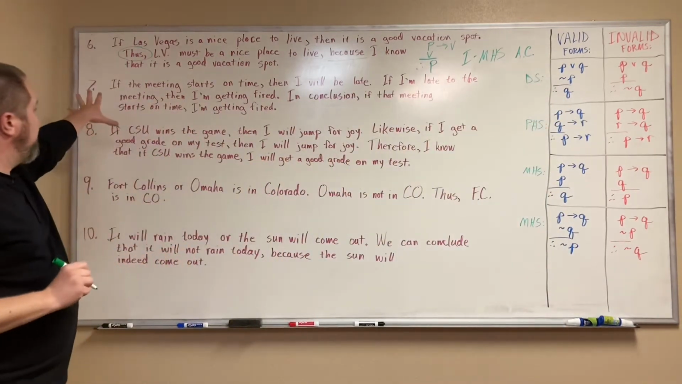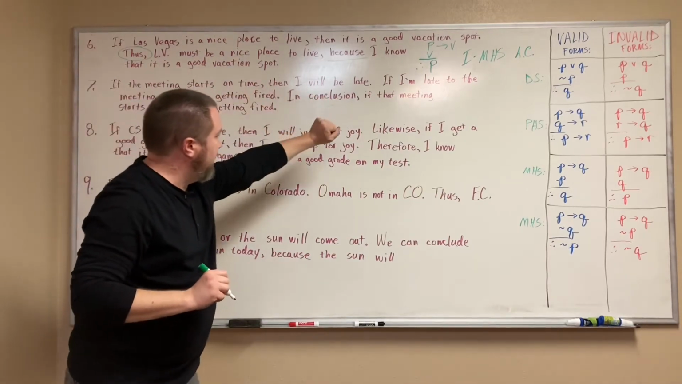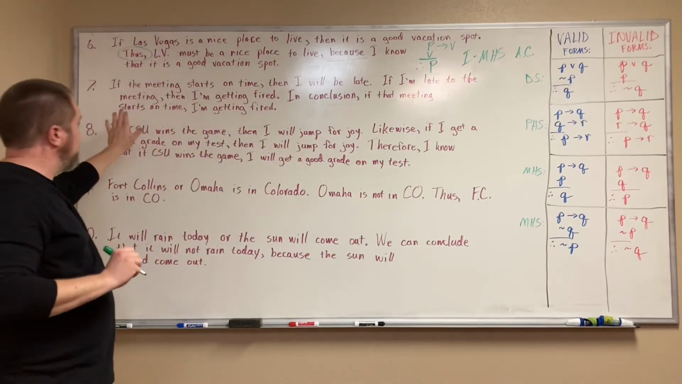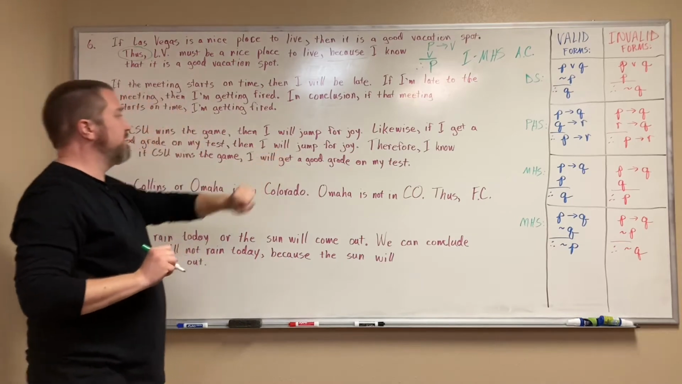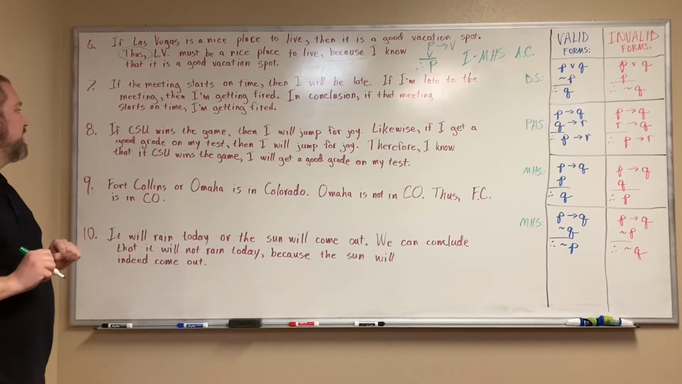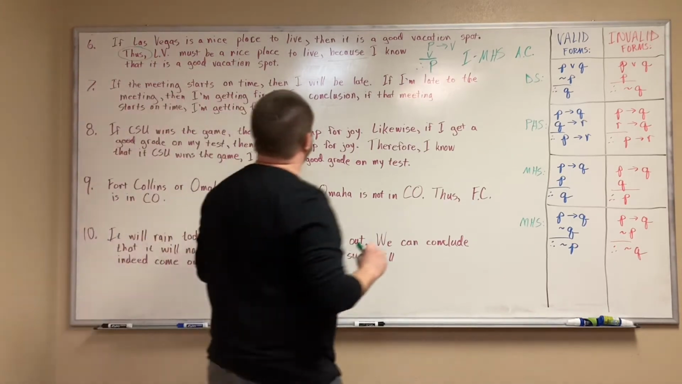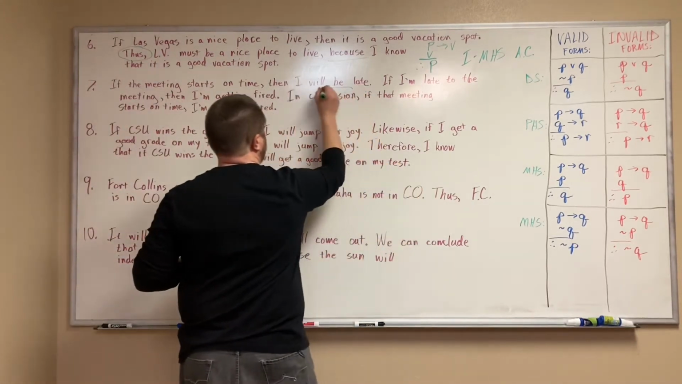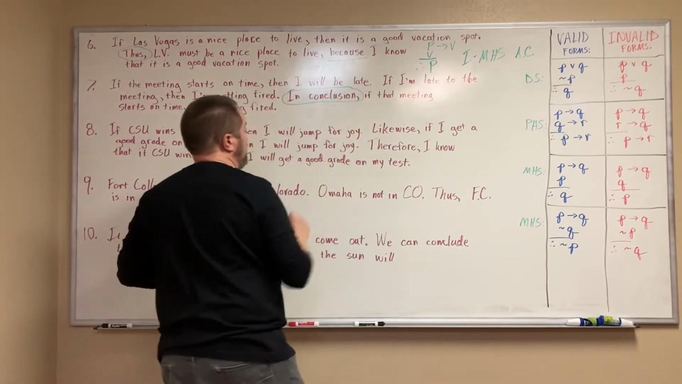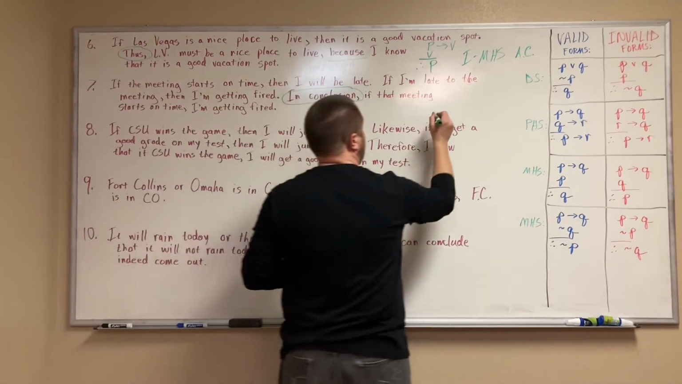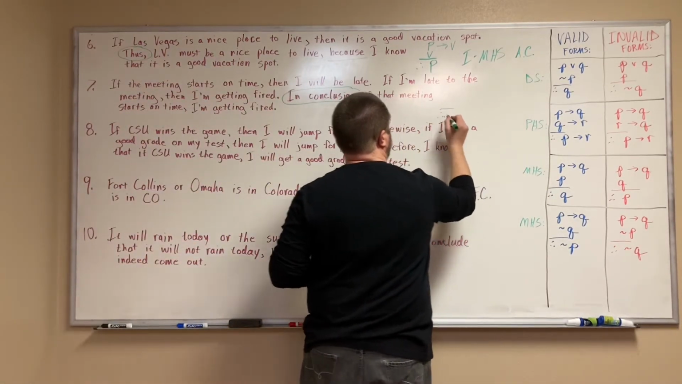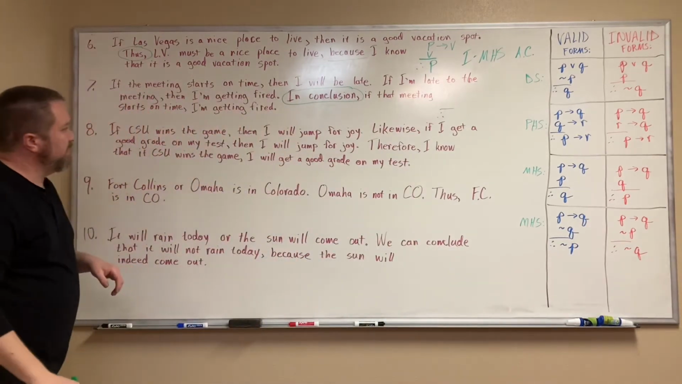Number 7. If the meeting starts on time, then I will be late. If I'm late to the meeting, then I'm getting fired. In conclusion, if that meeting starts on time, I'm getting fired. So in conclusion, obviously, is going to be our conclusion indicator. Let's fill that in first. Looks like all of these are going to be conditionals.